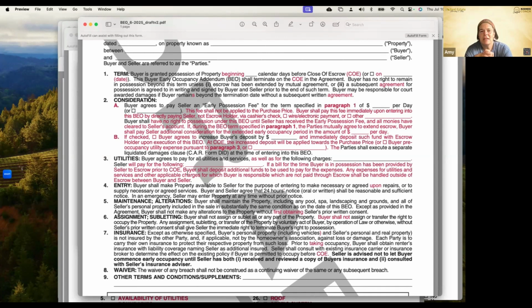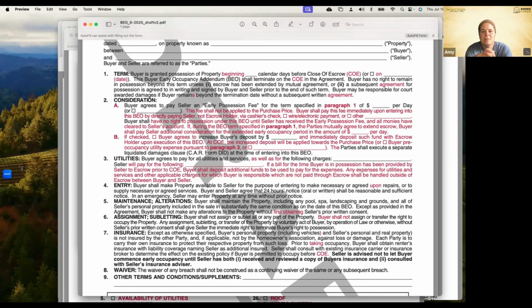Buyer shall pay this fee immediately upon entering into this BEO by directly paying the seller, not the escrow holder, via cashier's check, wire payment, or other. Buyer shall have no right to possess under this BEO until seller has received the early possession fee and all monies have cleared the seller's account. So if we use a regular check, it's got to clear that seller's account, which is why it says cashier's check or wire electronic payment.